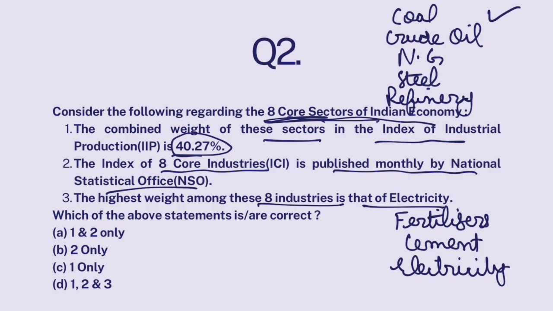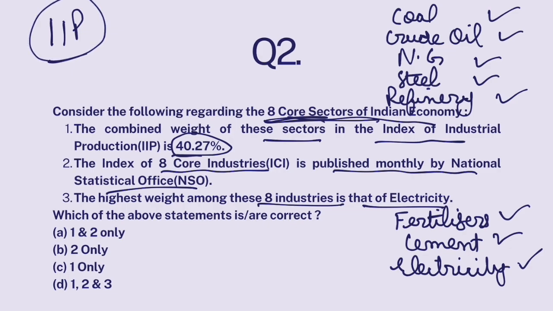Okay, so these are the 8 core sectors. Why are they called core sectors? Because our country's entire economy is dependent on them. Now, we also measure our industrial activity through an index called Index of Industrial Production. And the weightage of these 8 sectors in IIP is 40.27%. This is absolutely correct. Okay.